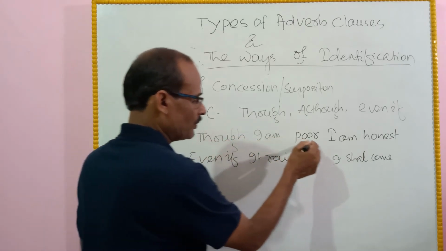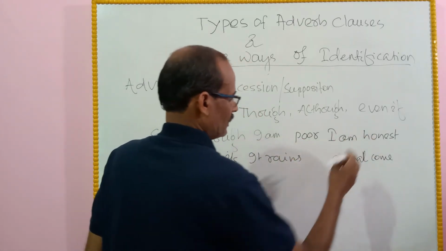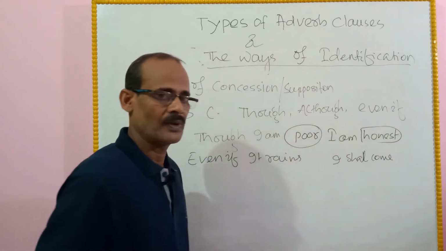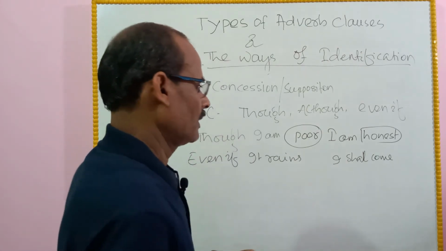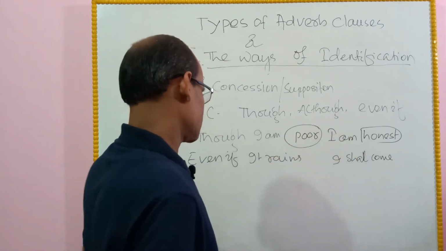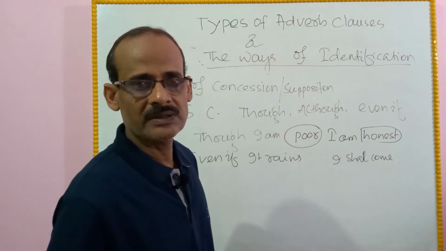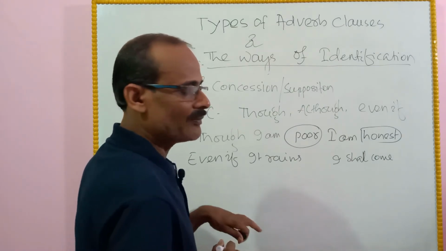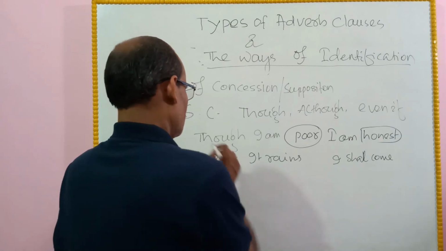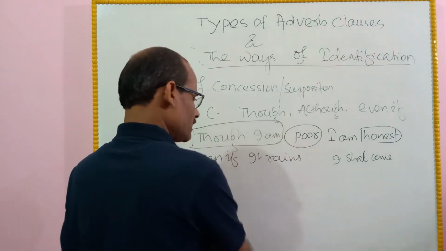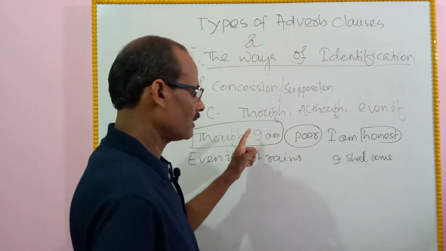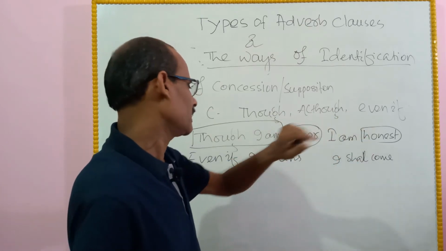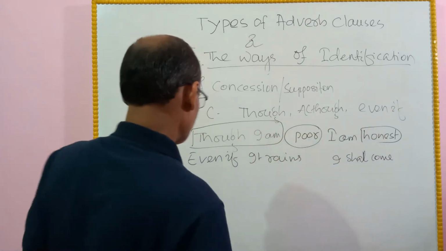Example: Though I am poor, I am honest. Honest and poor contradict. A poor man can't be honest, it is our notion. So, though I am poor, I am honest. The adverb clause of concession contrasts with the meaning of the main clause, which is "I am honest."